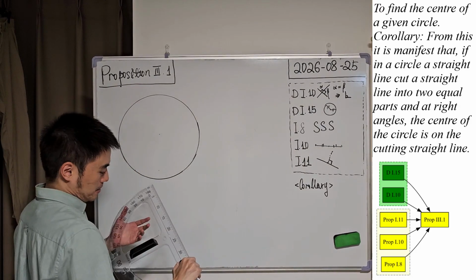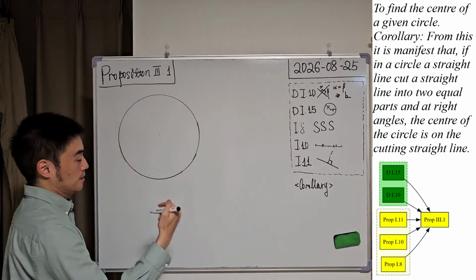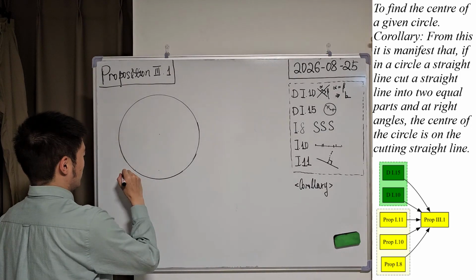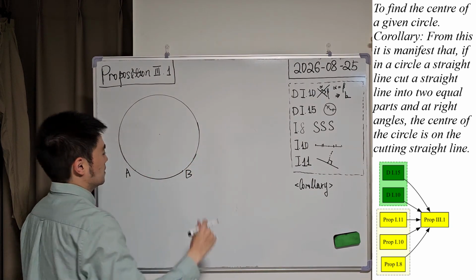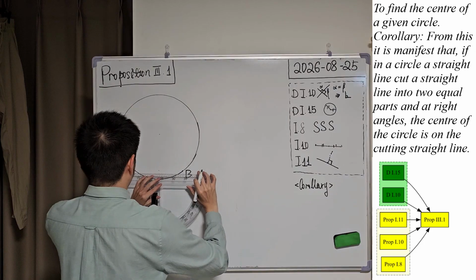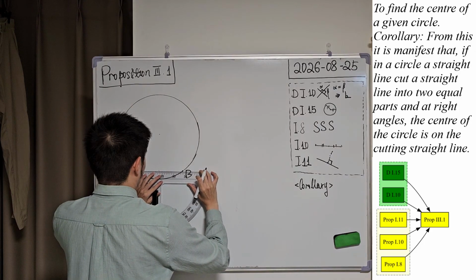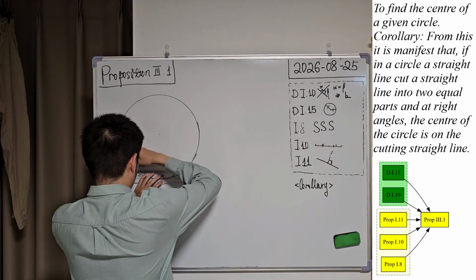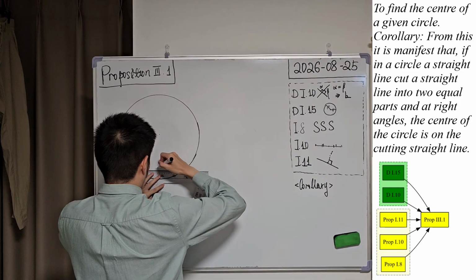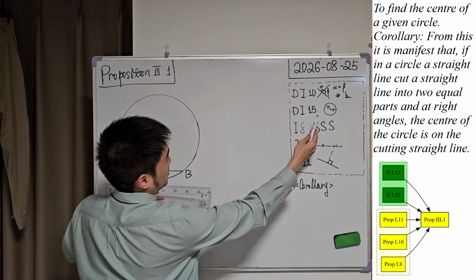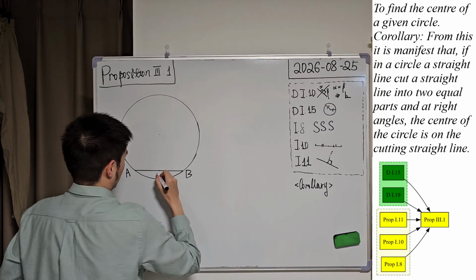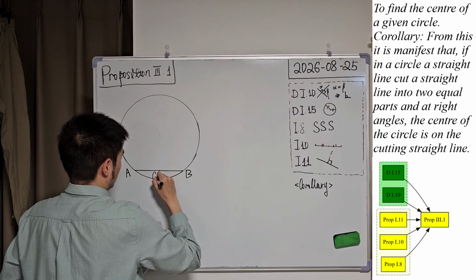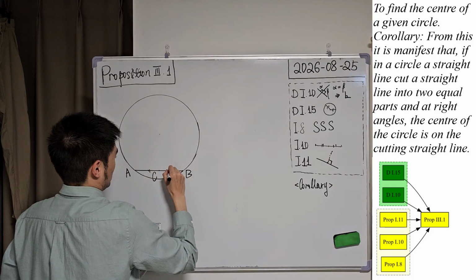First of all, let us randomly pick 2 points on the circumference, for example, A and B, and let us join AB together and bisect AB at a point C. Apply proposition 10 from book 1. So we can bisect it. Let's assume this is point C, bisecting AB.